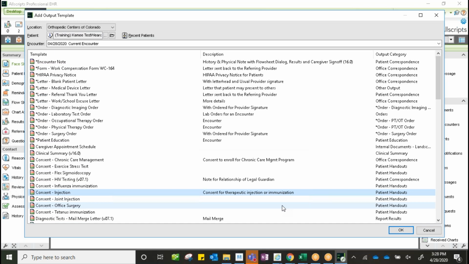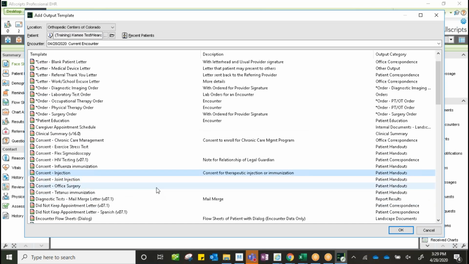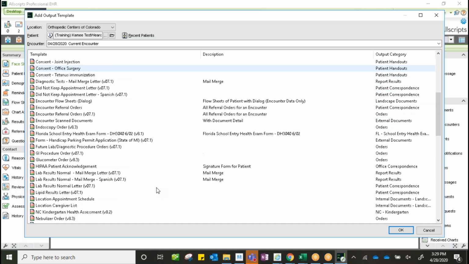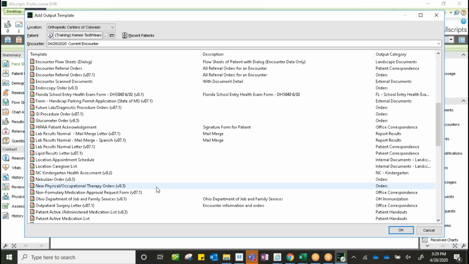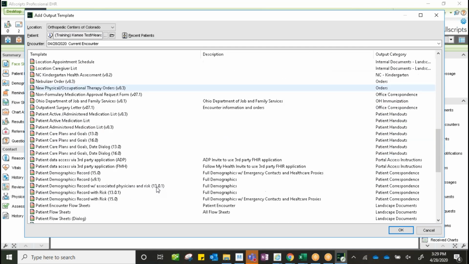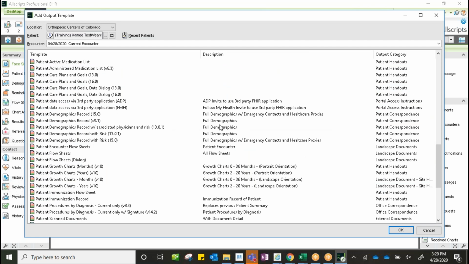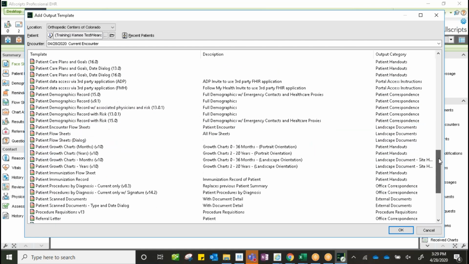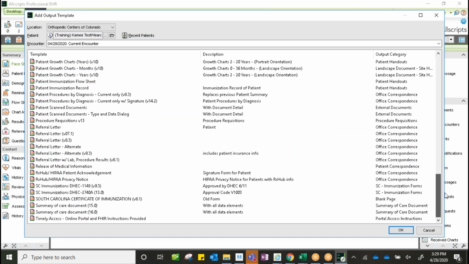So if a patient asks for something in writing, then we can certainly, if we're comfortable with this information, generate this and send it to them either through the patient portal or printing it for them. And then again, there's a lot of information that we just might not find value of, but it is available to us if we needed it. So take a look in here, see what you feel comfortable with, and know what your options are.